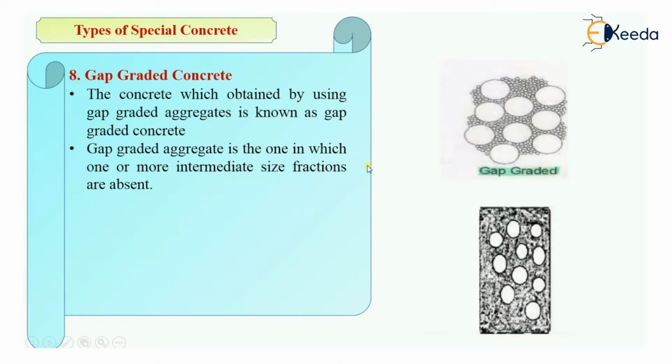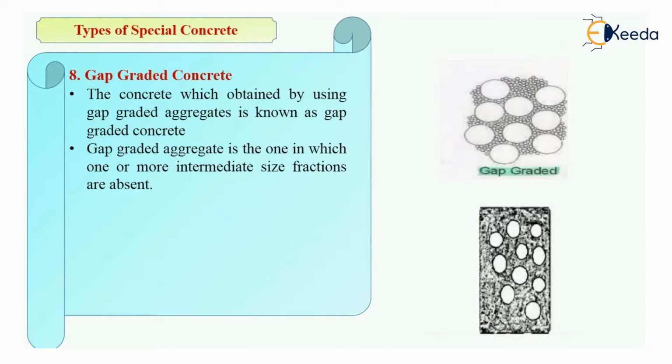For example, you are taking randomly a mass of aggregate and there are various sizes available in that aggregate. For example, 4.75 mm, say 6 mm, 8 mm, or whatever it is. So, if one or more intermediate size fractions are completely absent, for example, 4.75 mm size particles are not there in that particular mass of aggregates, then that aggregate will be known as gap graded aggregate.